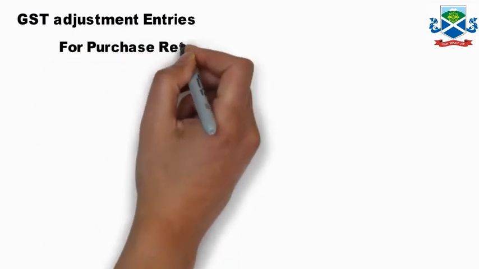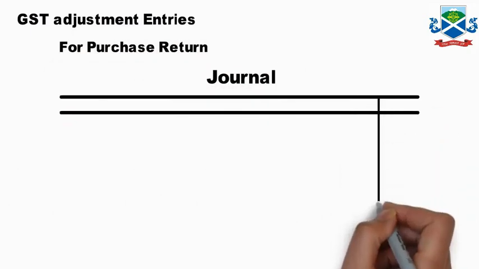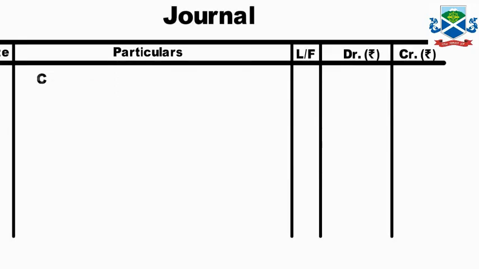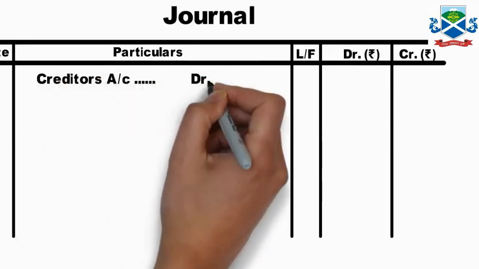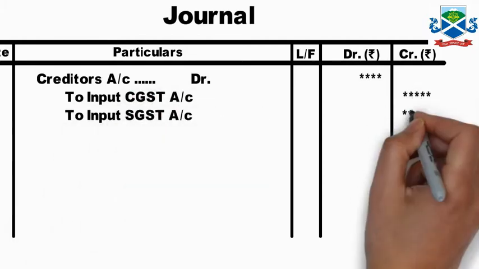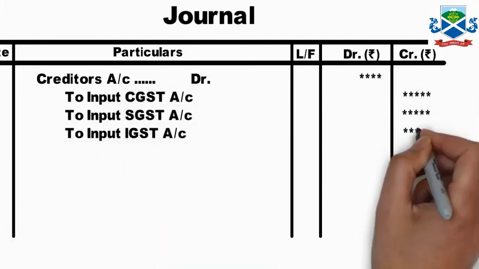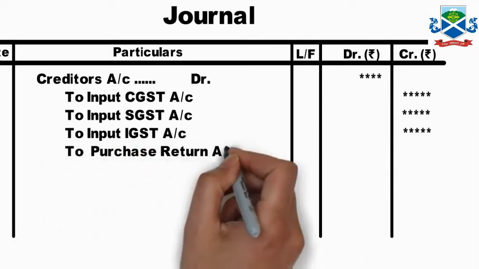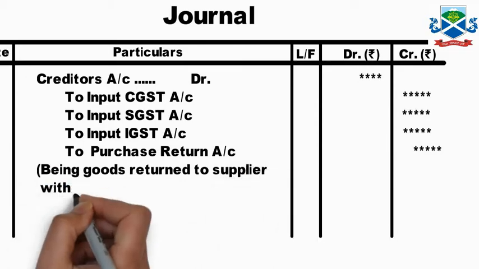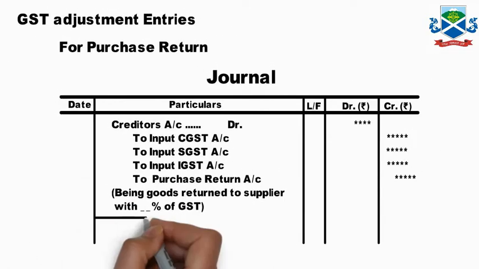Now GST adjustment entry for purchase return. Earlier you have purchased, now you are returning to the supplier. Creditors account debit or supplier account debit, to input CGST will be adjusted, to input SGST will be adjusted, to input IGST will be credit, and to purchase return. So goods returned to the supplier with certain percent GST will be adjusted again over here.